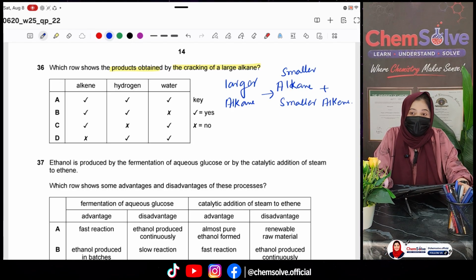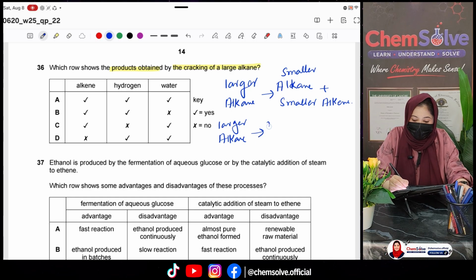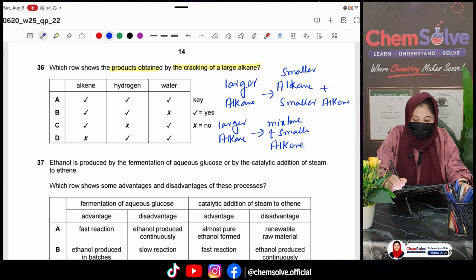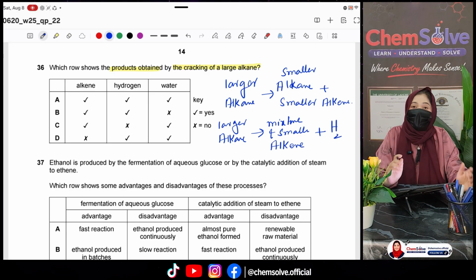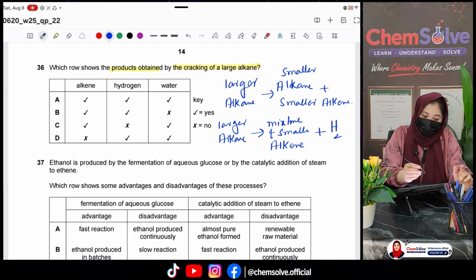Okay, this is the first case, and in the second case, larger alkane is broken down, it produces a mixture of smaller alkene and hydrogen, and these are the only products obtained as a result of cracking.